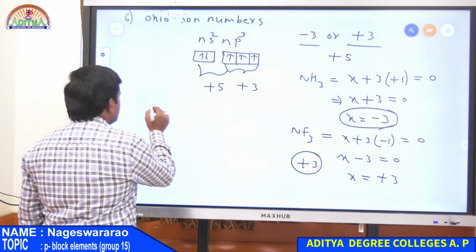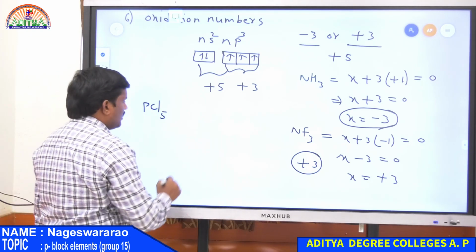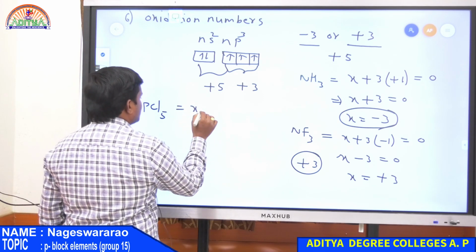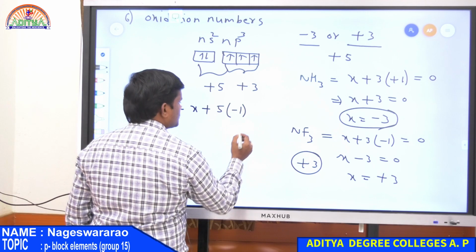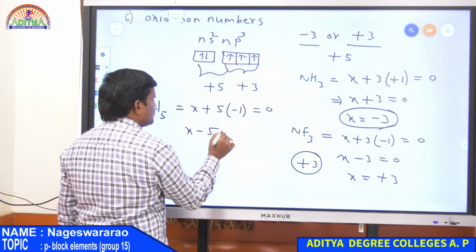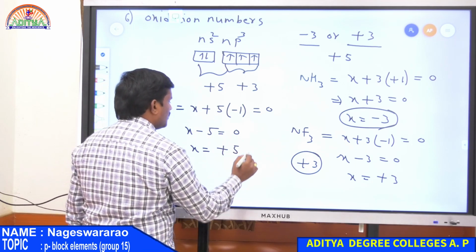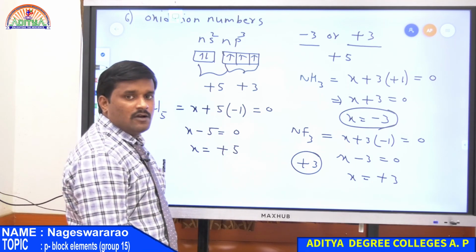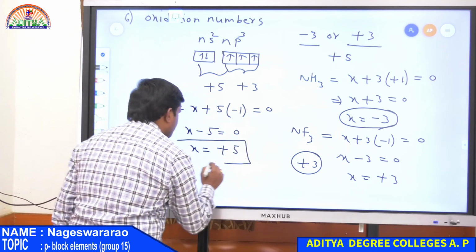Similarly, consider PCl5, phosphorus pentachloride. In this case, phosphorus is X and 5 times Cl, which is -1, so the total is 0. X minus 5 is equal to 0, therefore X is equal to +5. Therefore, in PCl5, phosphorus exhibits a +5 oxidation state.